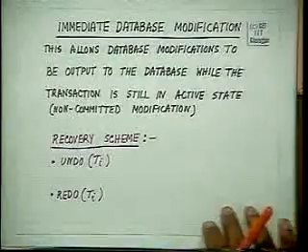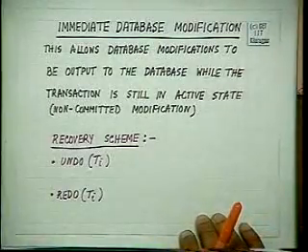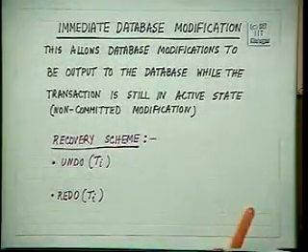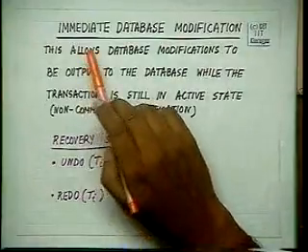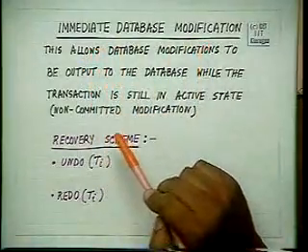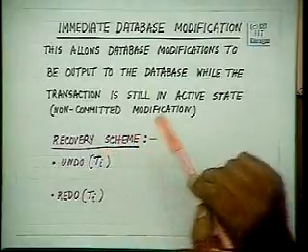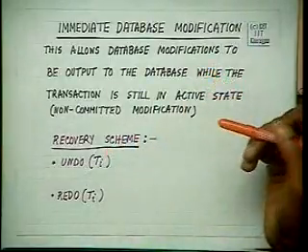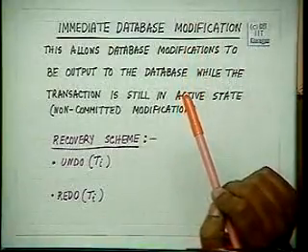The second alternative from deferred database modification is called immediate database modification. Especially for long run transactions, immediate database modification is a must. That is, it's a long run transaction when you must produce output and you must show something in between. Then immediate database modification becomes necessary.